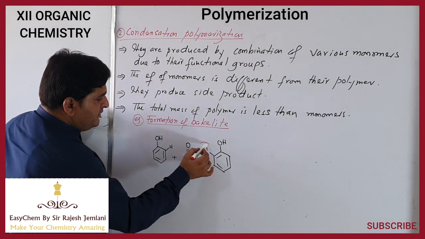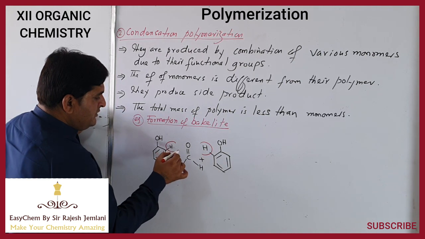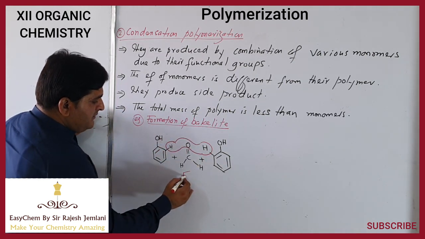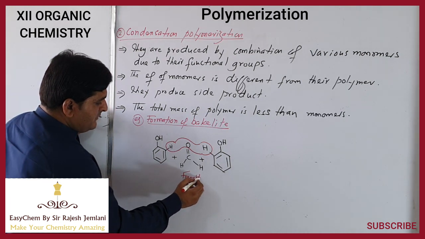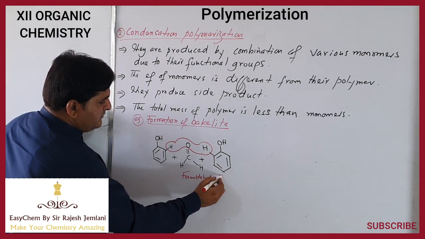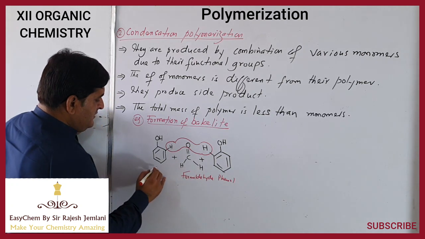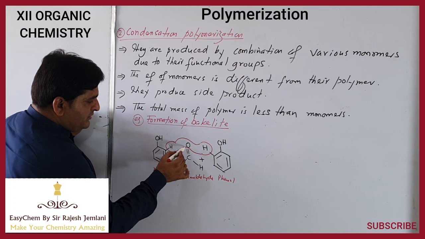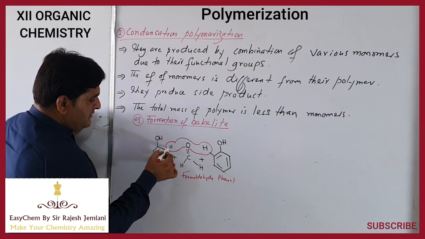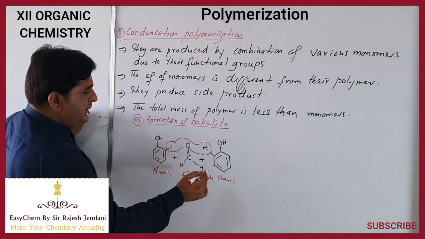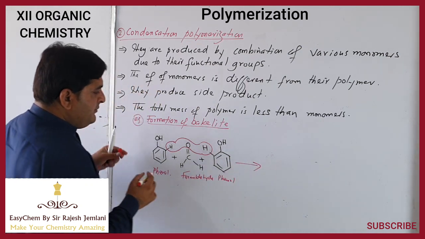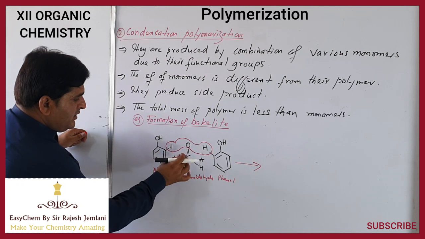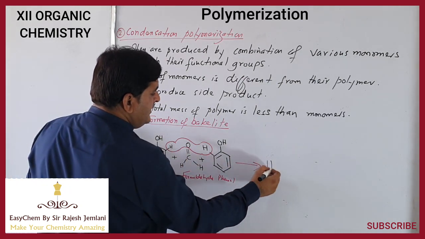The hydrogen of this phenol and the oxygen of this aldehyde, this is formaldehyde, this is phenol, and this one is also phenol. How does the reaction occur? The oxygen of formaldehyde and the hydrogen of this phenol undergo self combination. Now what would be formed? Water. So water is the side product.